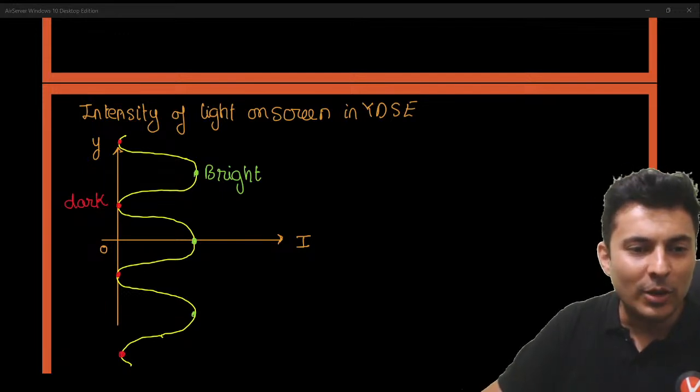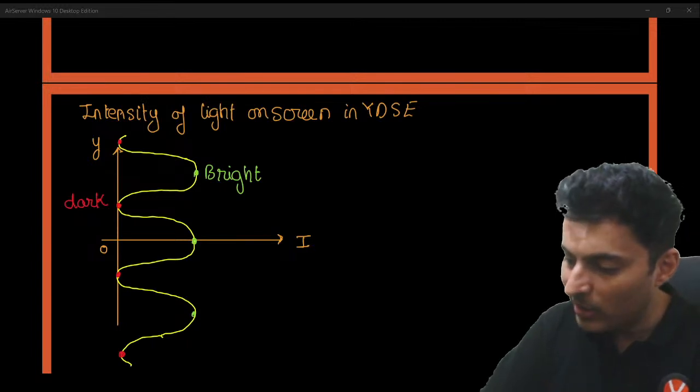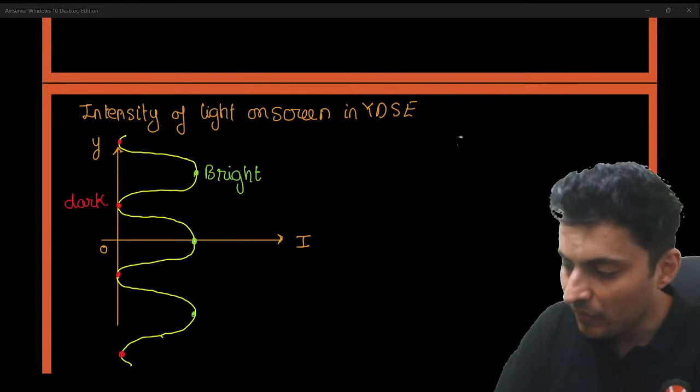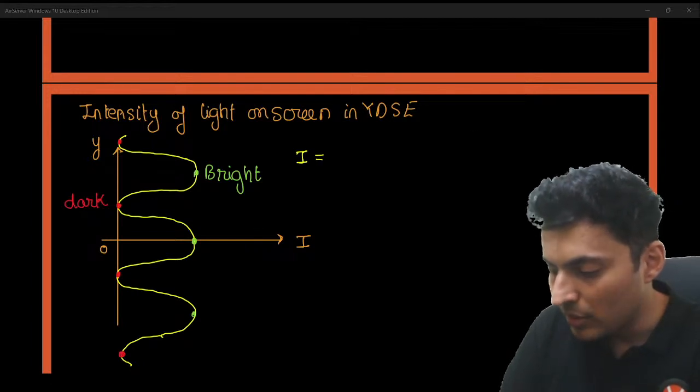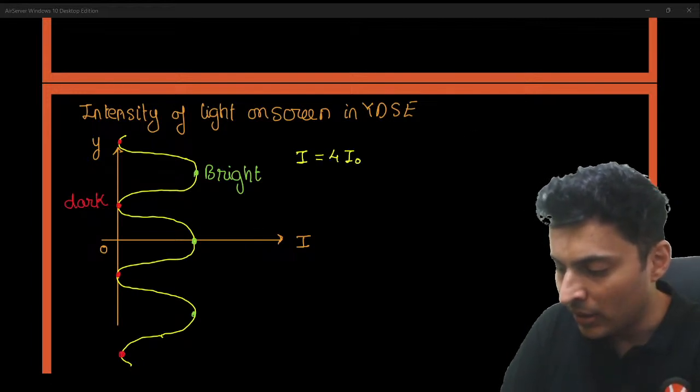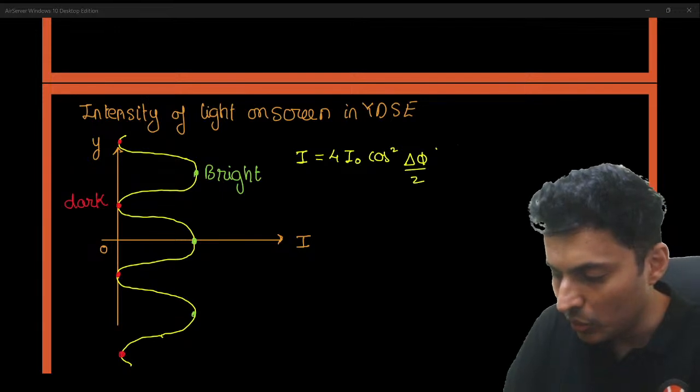And what is the formula for this? The formula for this is I is equal to 4 I naught cos square del phi by 2.